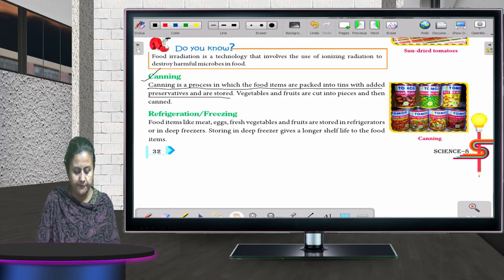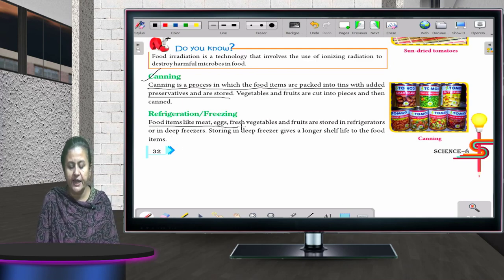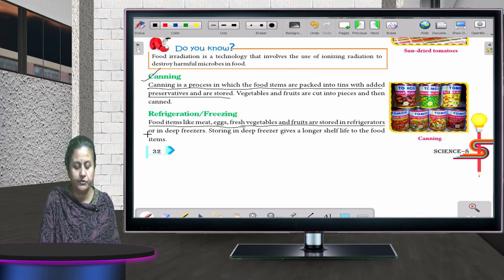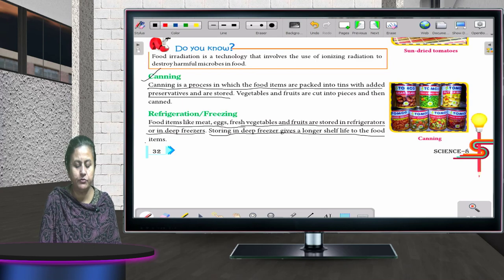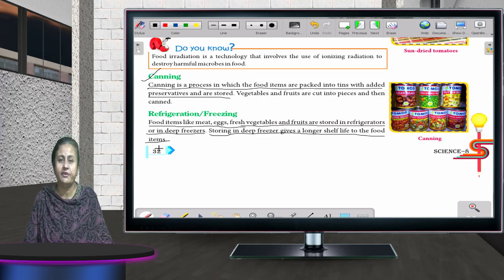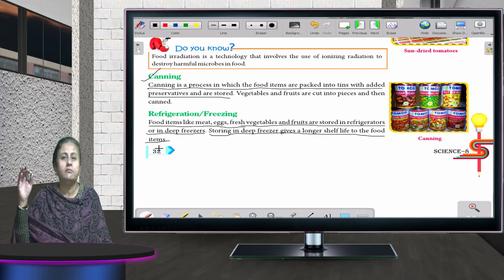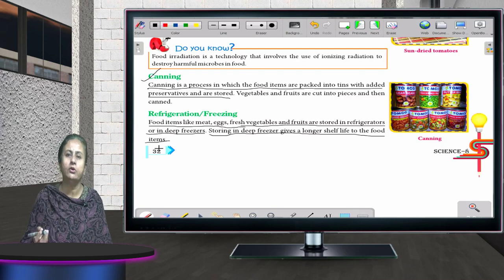Refrigeration and freezing. Food items like meat, eggs, fresh vegetables and fruits are stored in refrigerators or in deep freezers. Storing in a deep freezer gives a longer shelf life to the food item. Every house has got a refrigerator. Whatever food item is left, we put milk, we put meat, we put cheese in that. The temperature is so low in that refrigerator that the microorganisms do not get the proper temperature to grow. That is why the food items kept in the refrigerator can be used for a longer time. Fine.